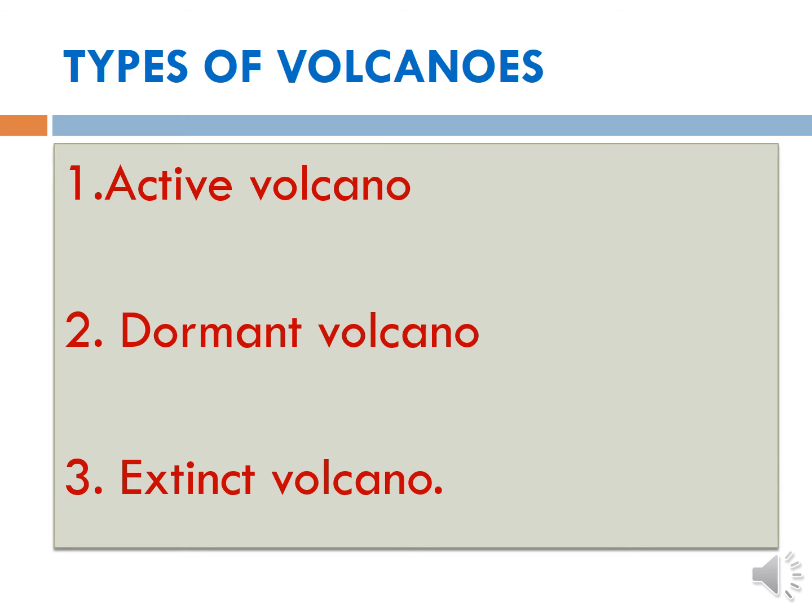Volcanoes are classified into 3 types: active volcano, dormant volcano, extinct volcano. There are 3 types of volcanoes. What are they? Active volcano, dormant volcano and extinct volcano.